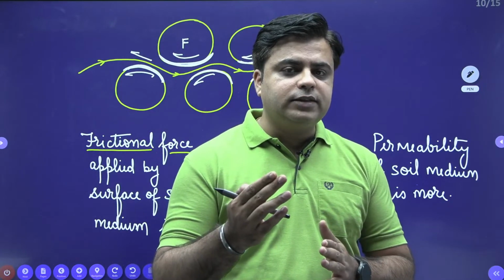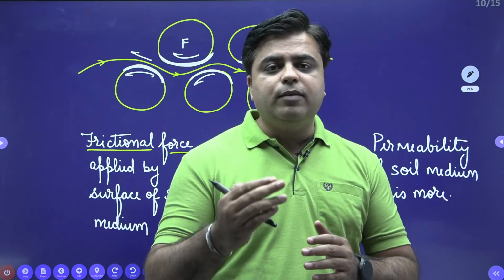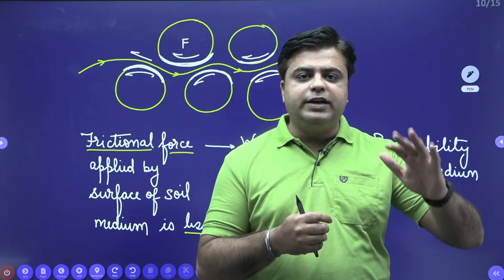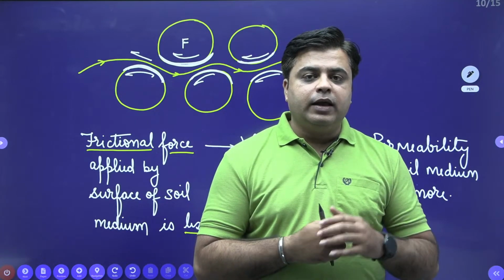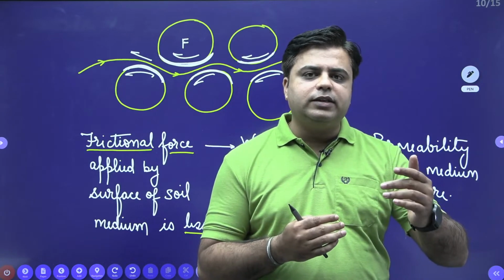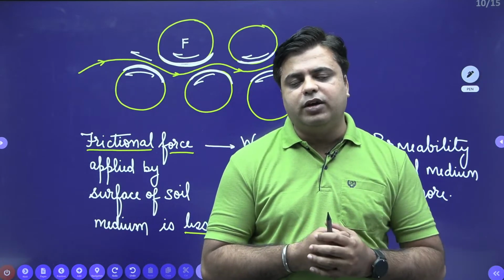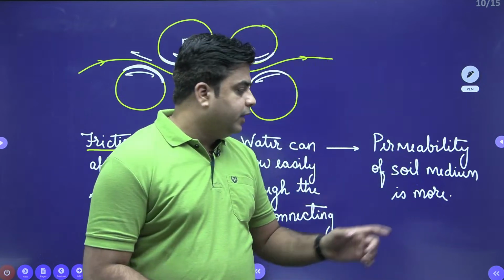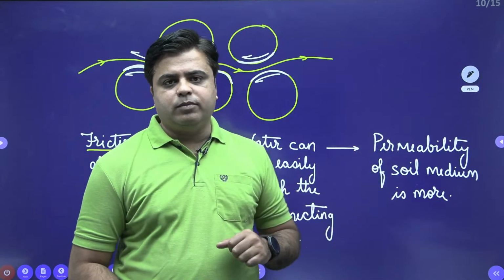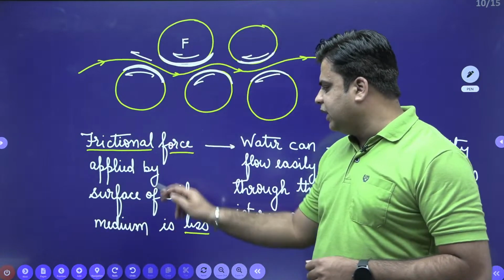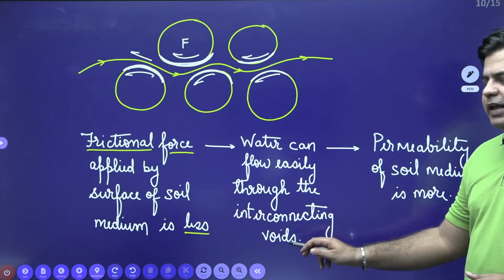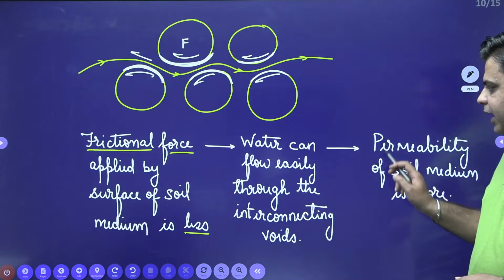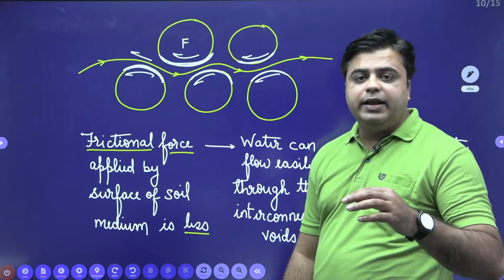More the hindrance, more difficulty will be faced by water to flow through the interconnecting voids. And if more hindrance is offered by the soil medium in the flow of water through its interconnecting voids, less will be the permeability. On the other hand, if frictional force is less, water can easily flow through the soil medium and the permeability of the soil medium will be more.